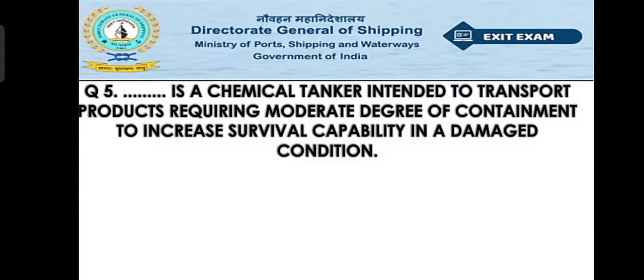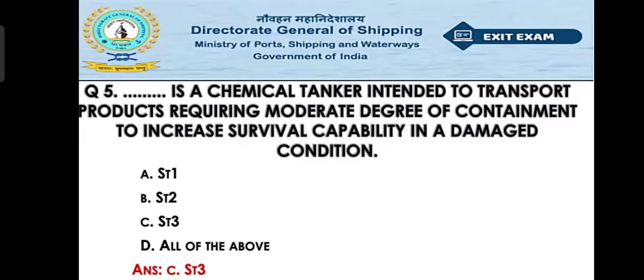Now question number 5. Dash is a chemical tanker intended to transport products requiring a moderate degree of containment to increase survival capability in a damaged condition. Option A ST1, option B ST2, option C ST3, option D all of the above. So the right answer will be option C, that is ST3.